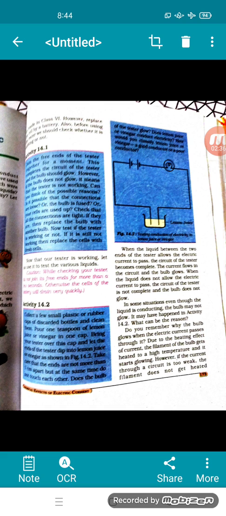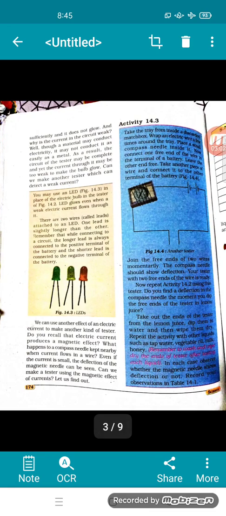Come to the conclusion. When the liquid between two ends of the tester allows the electric current to pass, the circuit of the tester becomes complete. The current flows in the circuit and the bulb glows. When the liquid does not allow the electric current to pass, the circuit of the tester is not complete, so the bulb will not glow. Please underline all this. Now we come to the next page. As a result, the circuit of the tester may be complete and yet the current through it may be too weak to make the bulb glow.